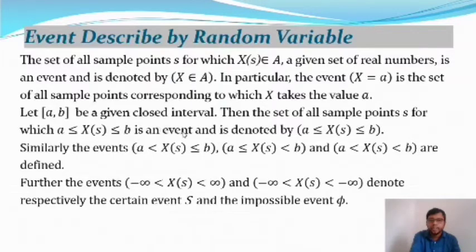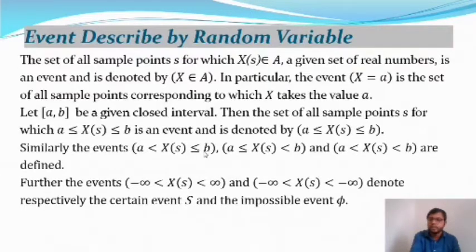So this is the event, and it lies in the closed interval a comma b, and is denoted by a less or equal to X of s less or equal to b. Similarly, we can find another event, say a less than X of s less or equal to b.